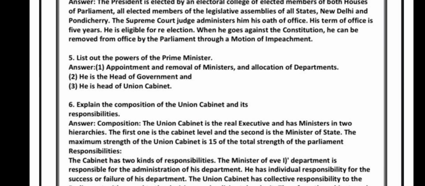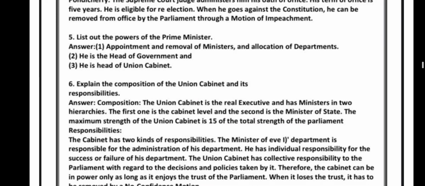List out the powers of the Prime Minister. See, appointment and removal of ministers and allocation of departments. He is the head of the government. He is the head of the Union Cabinet.